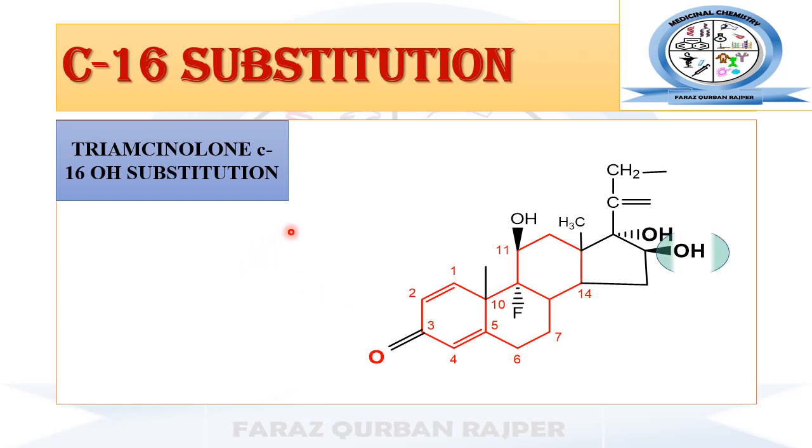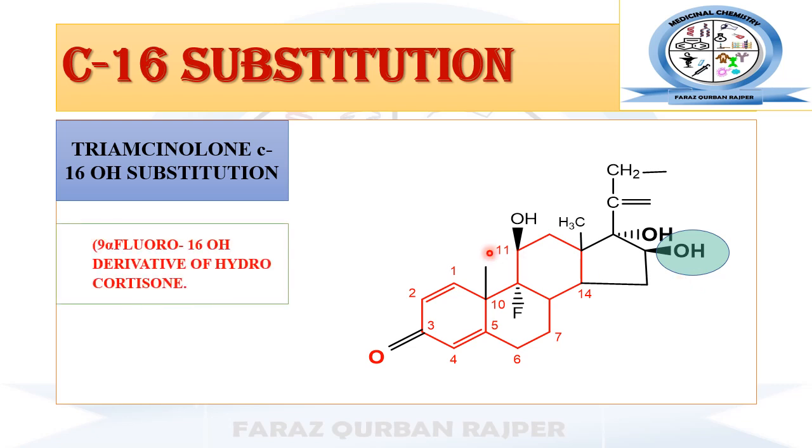In this case the new compound formed is triamcinolone, which has an additional hydroxyl group at carbon number 16. The chemical name for triamcinolone is 9-alpha-fluoro-16-hydroxy. It is basically the 9-alpha-fluoro-16-hydroxy derivative of hydrocortisone, besides having other modifications of a carbon 1 and 2 double bond and fluorination at carbon number 9.